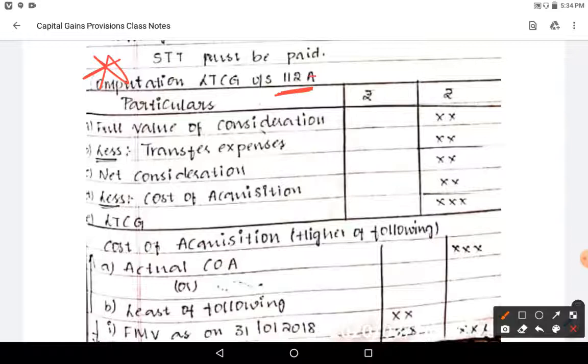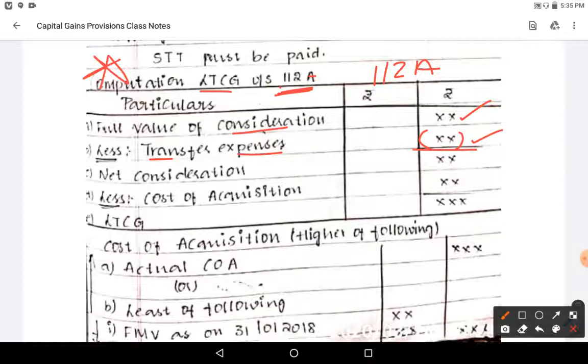Let us see the computation of long term capital gain under section 112A. Full value of consideration, that is the rate at which you sell or transfer the shares. Less transfer expenses, whatever transfer expenses are there. After deducting, A minus B, you will get net consideration.